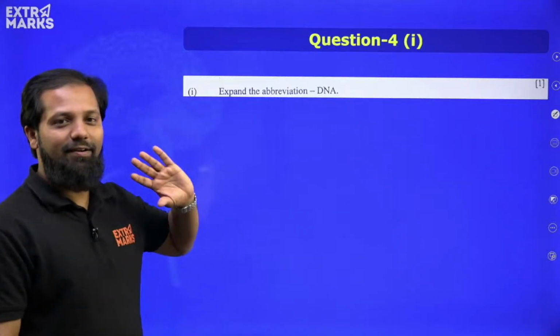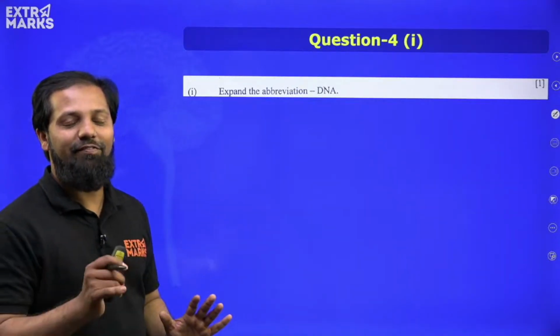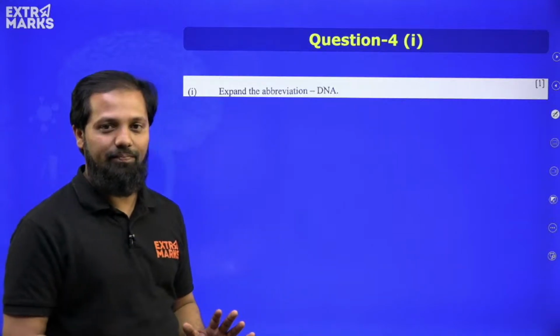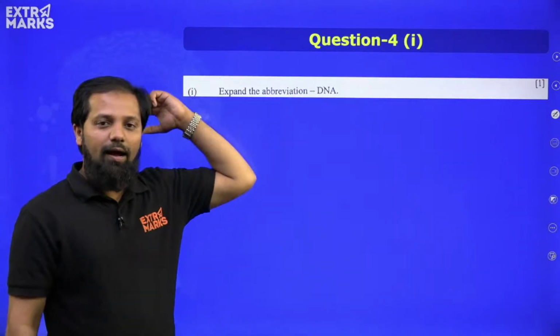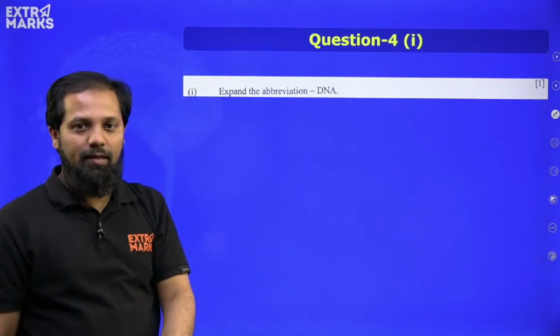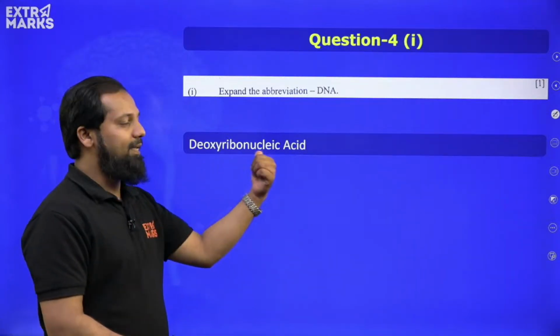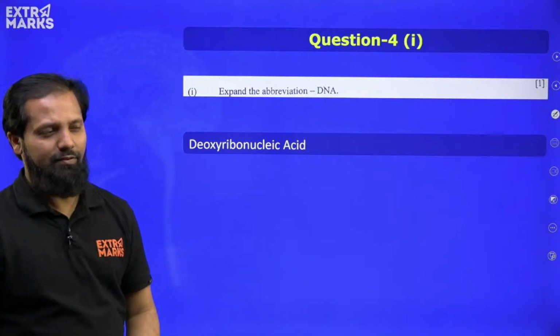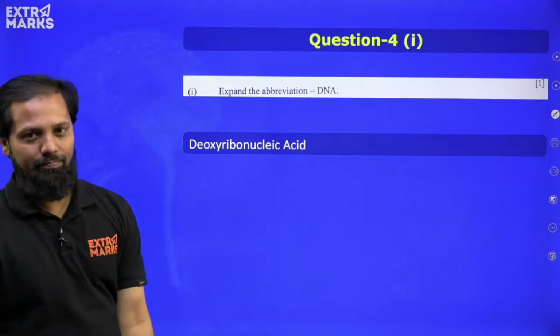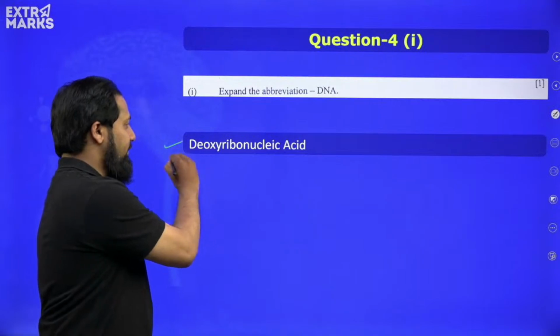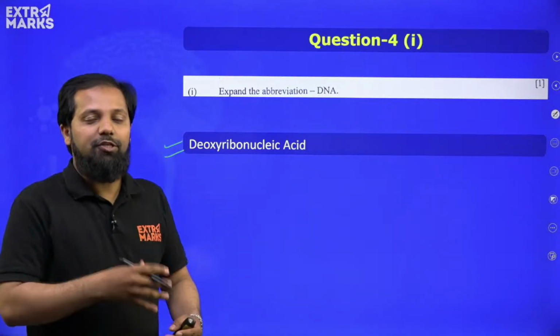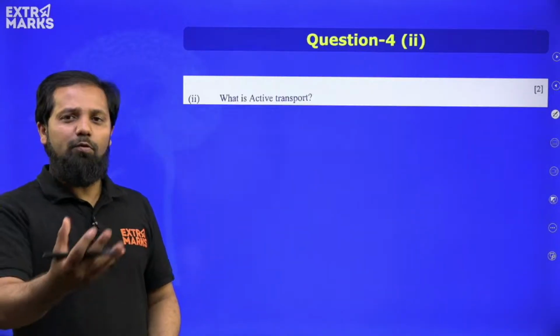Expand and abbreviate DNA. Again, my dear students, a very simple question. DNA, hundreds of times we have discussed, and we all know the full form of this DNA. It is deoxyribonucleic acid. Very easy scoring question if you just remember the full form of the DNA, right? Moving ahead.